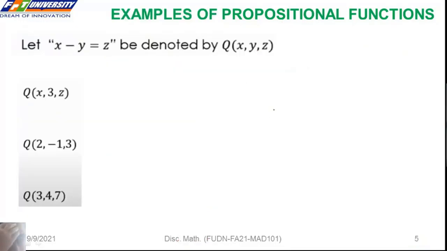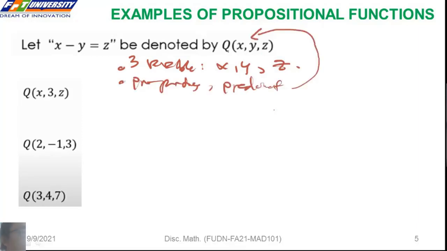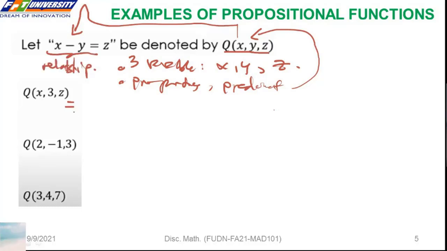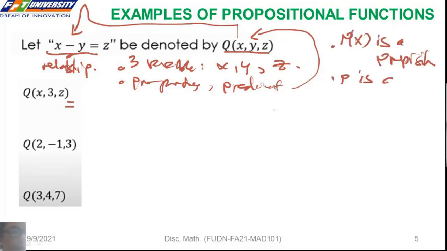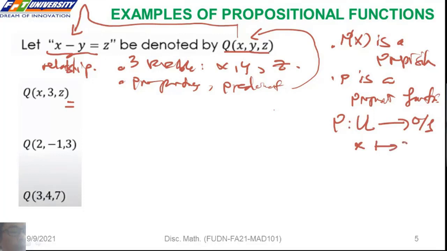So let's look at the example. Can you show me the solution? We have three variables x, y, and z. So we have a property, a predicate Q of x, y, and z. So what is the truth value? Predicate là vị từ, proposition function là một cái hàm mệnh đề. Chúng ta hiểu vị từ là một cái hàm mệnh đề. P of x is a proposition function from a domain to true or false. If we get x, we have P of x. P of x is a proposition.